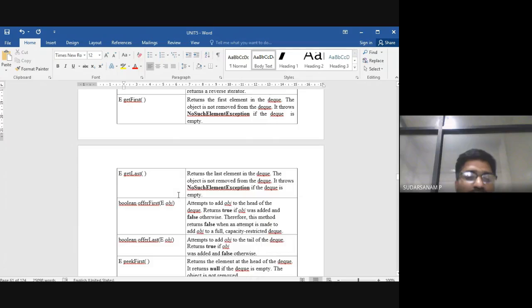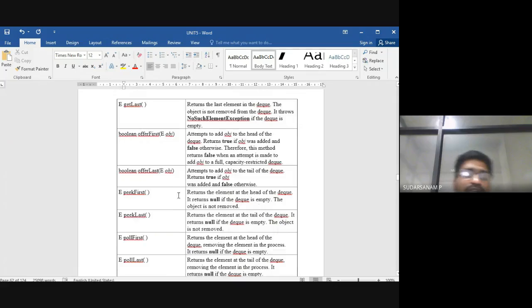Another one is called Boolean offerFirst, taking an E object. That is nothing but what? It attempts to add the object to the head of the DQ. Wherever you have the head, that is the starting point, there you will be adding first. Next is Boolean offerLast: wherever you have the last position in the DQ, there the element will be added. It attempts to add the object to the tail of the DQ, returns true if the object was added, otherwise false.